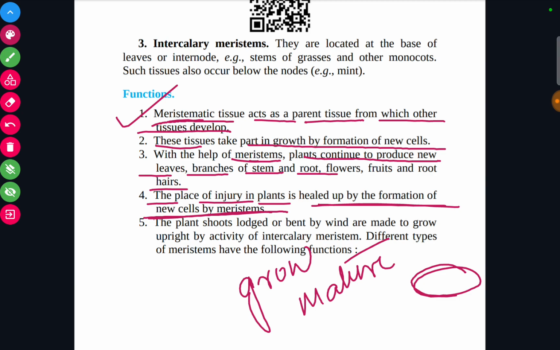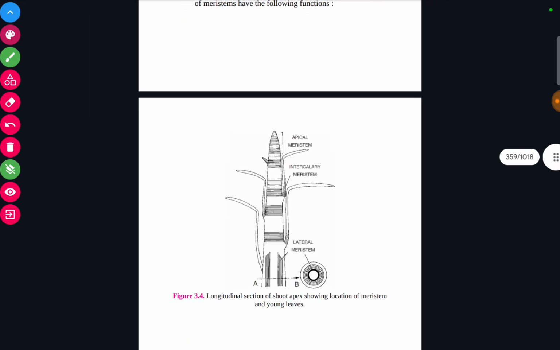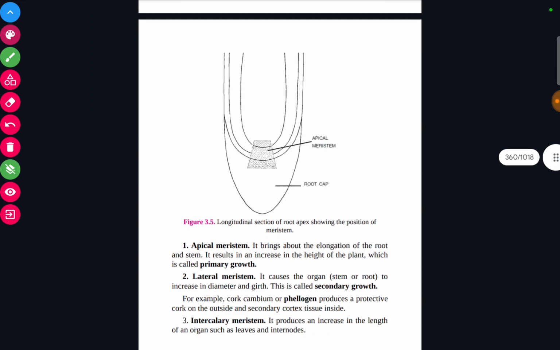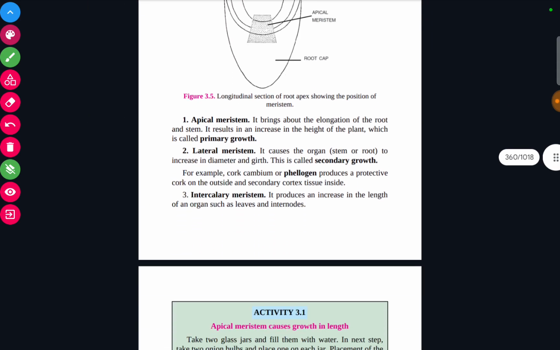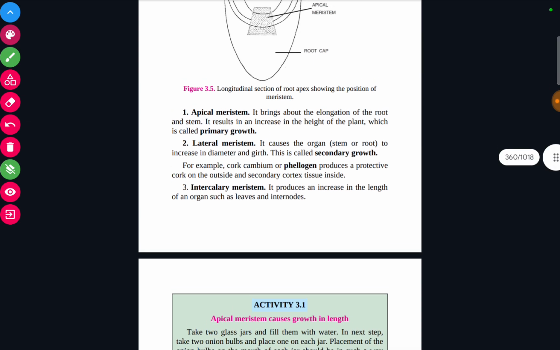So this meristematic tissue helps in the formation of new cells. The plant shoot lost or bent by wind is made to grow upright by activity of the intercalary meristem. So different types of meristems have the following functions we have already seen: apical meristem, intercalary meristem and lateral meristem.